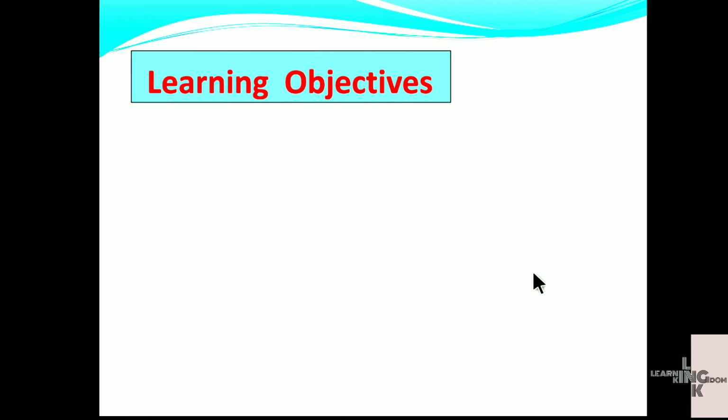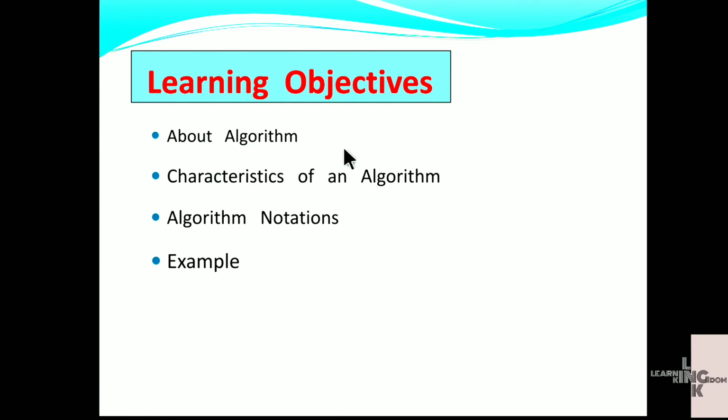In the last class we discussed the basic concepts of computers, memories, operating systems, some shortcut keys and some basic definitions. Today we are going to discuss algorithms. This is a main concept of OOPS, which means object oriented programming. First we will discuss algorithm, characteristics of an algorithm, algorithm notations and an example. Let's go.